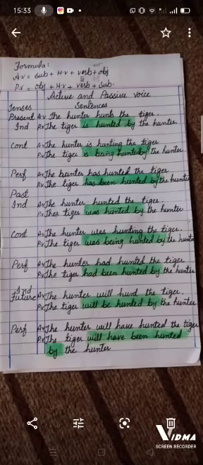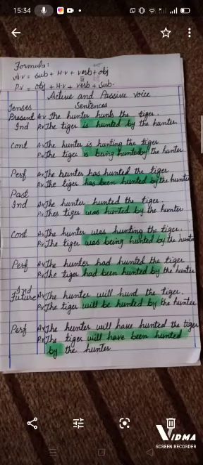Then in present continuous tense, you know there are three helping verbs in this tense, that are is, am, are, and we use the fourth form of the verb. So the sentence in active voice is, the hunter is hunting the tiger. But when we change it into passive voice, with the helping verbs of the tense is, am, are, we have to add the word being, means is being, am being, are being, with the third form of the verb and by. So the sentence will be, the tiger is being hunted by the hunter.